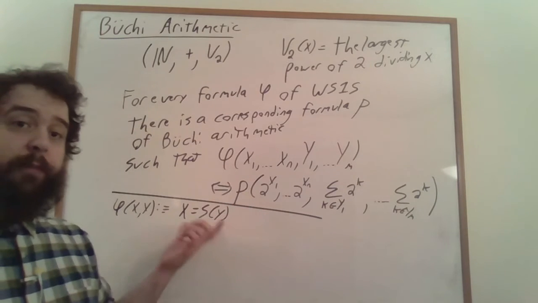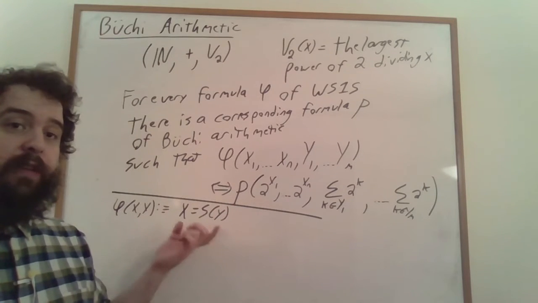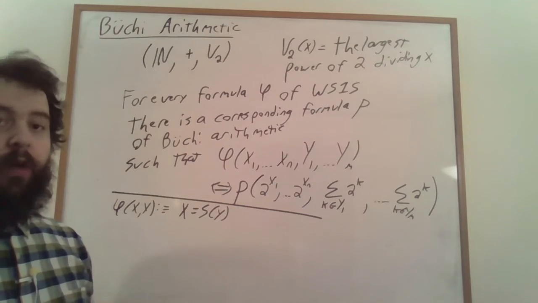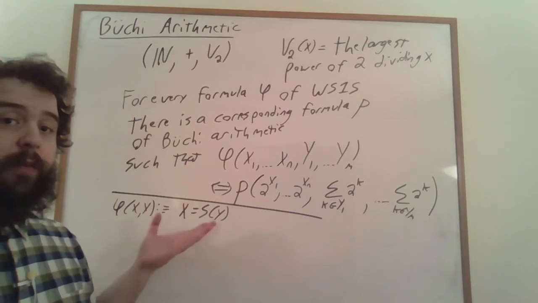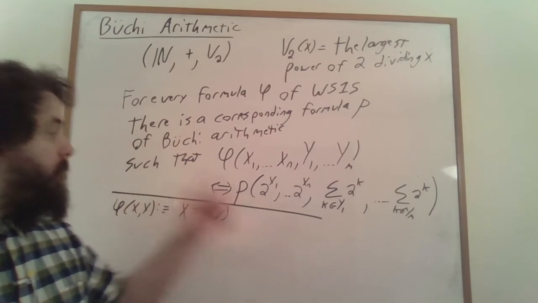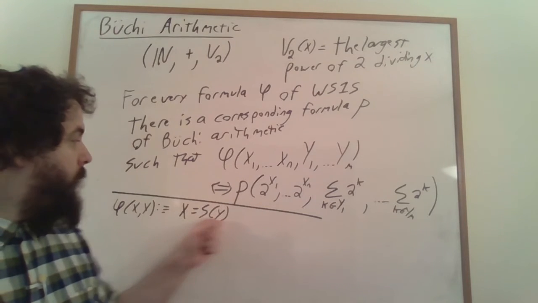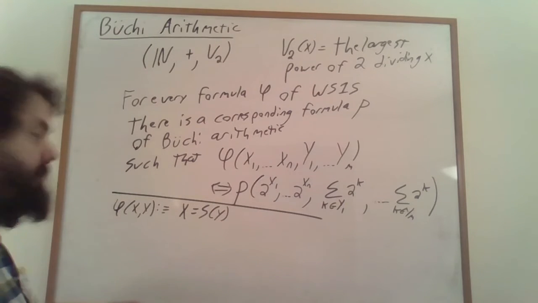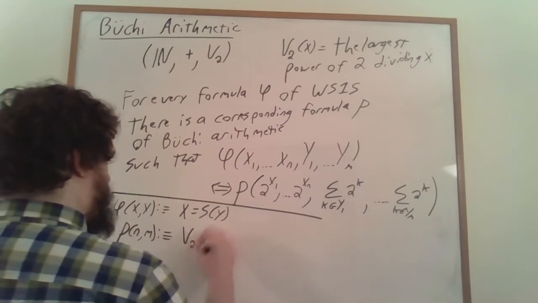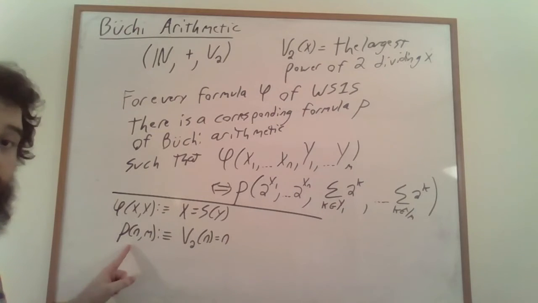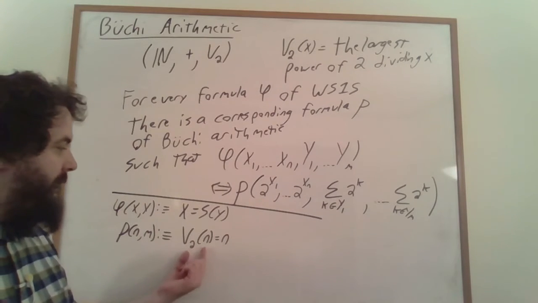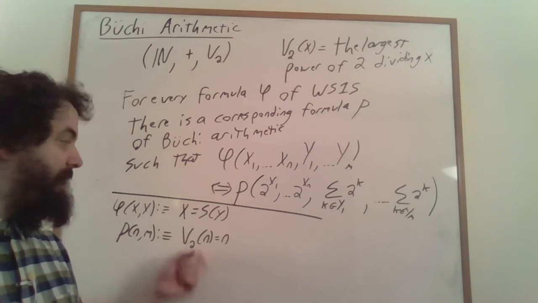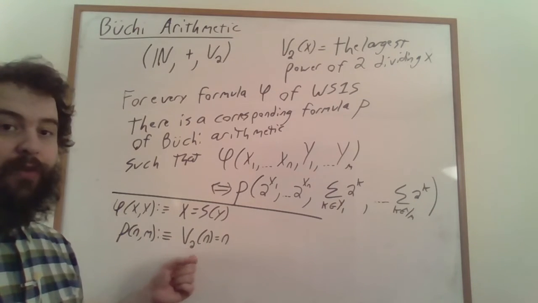This is one of our basic atomic formulas that we could expect showing up when we relationalized our structure. We want to translate this to a formula of Büchi arithmetic that holds when we're encoding x and y as 2 to the x and 2 to the y. So n is going to be our encoding of x, and we're going to require that n be a power of 2. And we can do that simply by saying that n is the largest power of 2 dividing n.